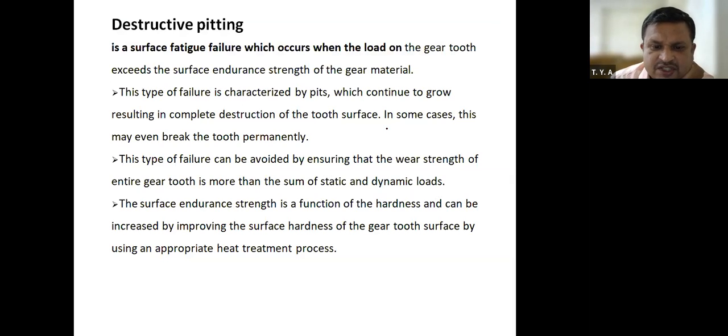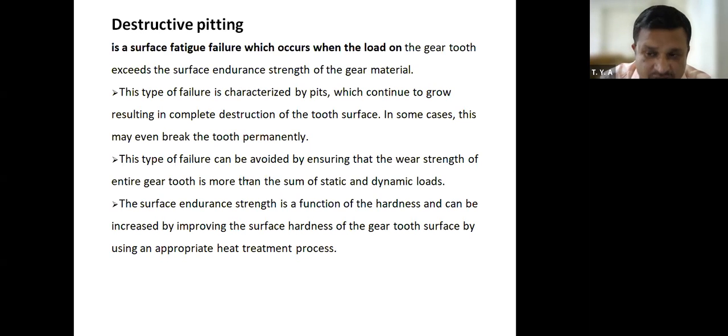Therefore, this is nothing but destructive pitting. Destructive pitting takes place because the initial pits are going to grow, that is, the diameter or size of the pits is going to increase. And at some point, if the force on the gear tooth is more, the gear tooth will break also.